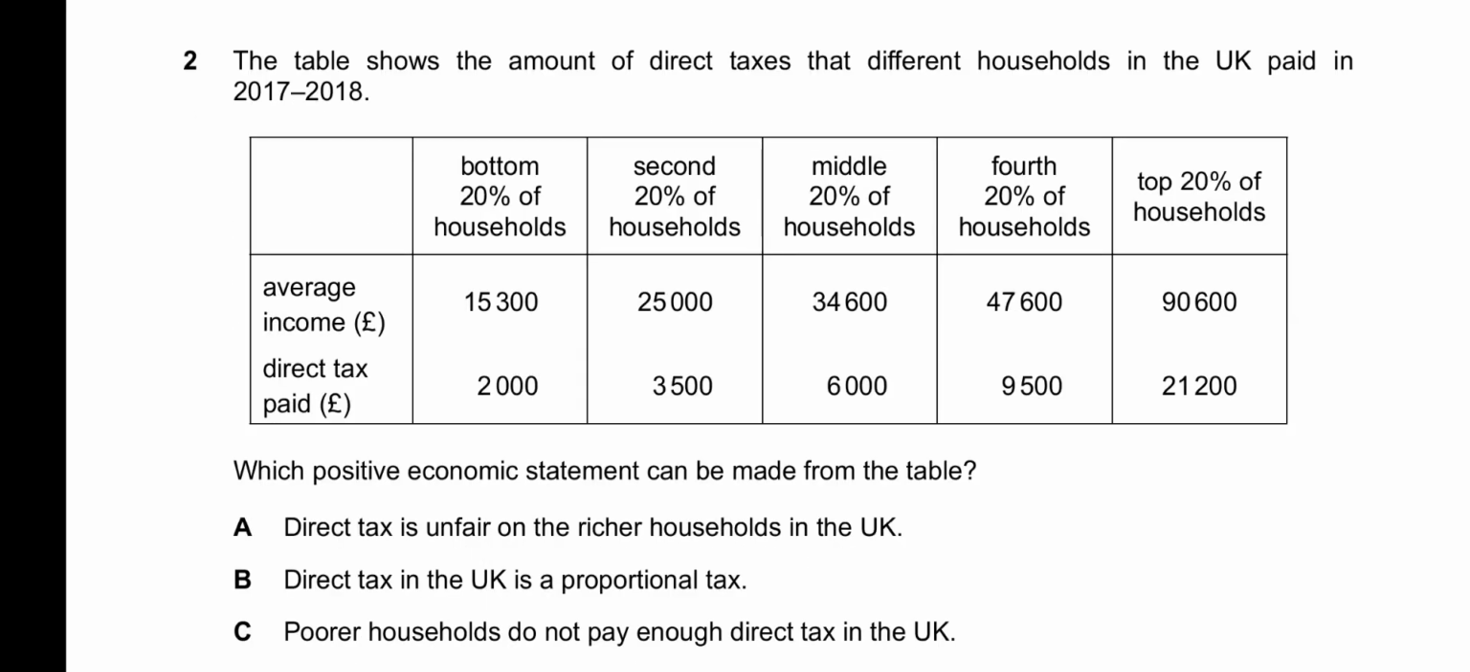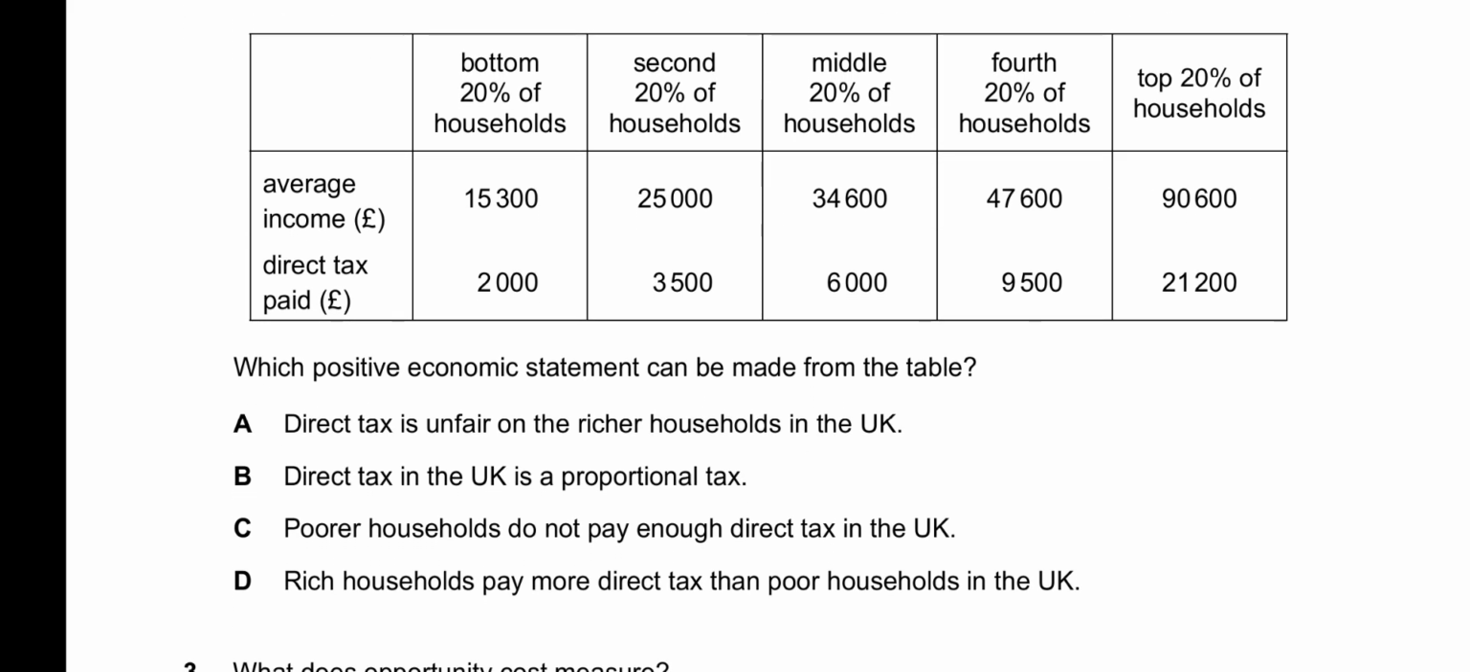Question 2 says the table shows the amount of direct taxes that different households in the UK paid in 2017 to 2018. Which positive economic statement can be made from the table? Positive statements are fact-based and not opinions. So let's see. A, direct tax is unfair on the richer households in the UK. This is definitely a normative statement, because how do we measure if something is unfair or fair? It differs for different people, so it is an opinion.